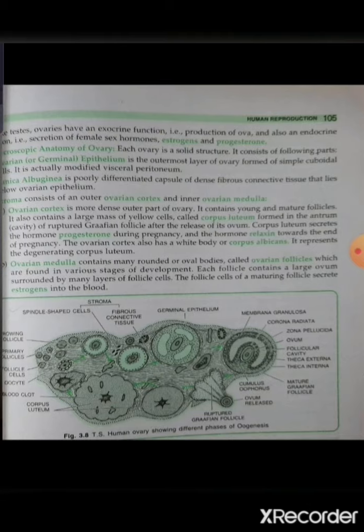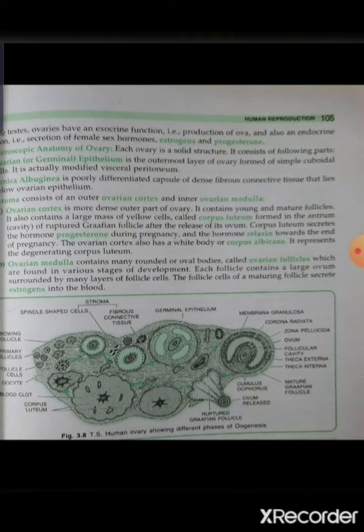During pregnancy, this corpus luteum secretes the progesterone hormone and also another hormone, that is relaxin. So two hormones are there, progesterone and relaxin. Relaxin is also released during the end of the pregnancy.